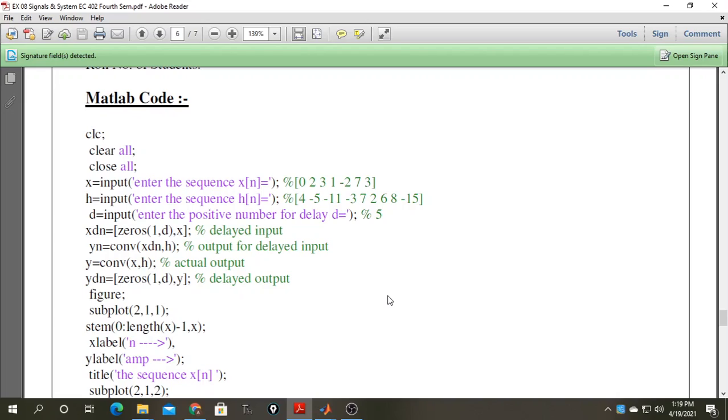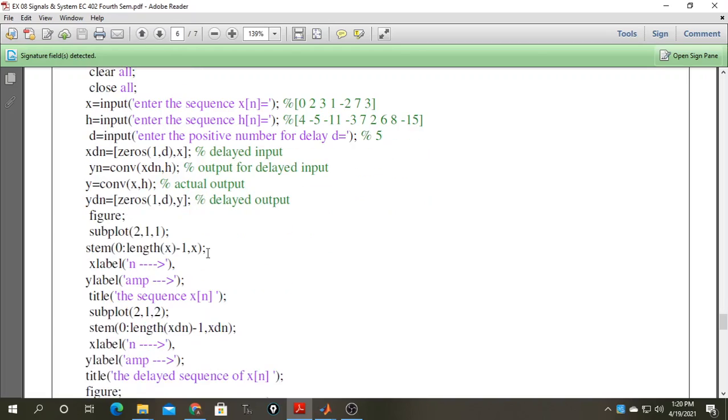This delay applied to the X input gives XDN, and when it is applied to Y, it is called YDN, where Yn is the convolution of the X sequence and H, and YDN is the convolution of the delayed X and H, implemented with zeros and delay D.